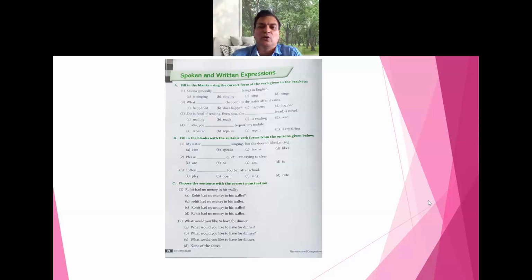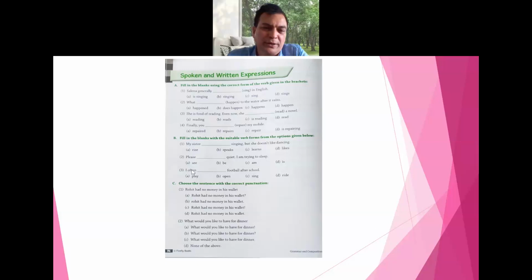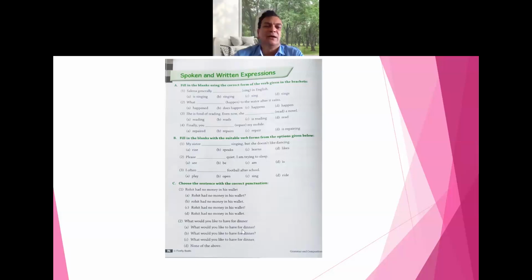Option B, be quiet. Very good. Many of you have given the answer B. Be quiet. Not "is quiet", that is wrong. I often dash football after school. See, often, whenever it is there, play. Very good. I often play. If often is there, it should be in simple present tense. Remember that. Very good. I can see that many of you have given the answer. And all correct answers you are giving.